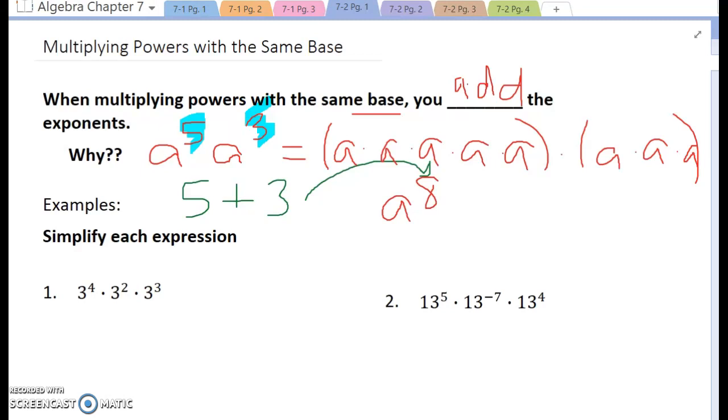So I see that I've got 3 as my base, so I know 3 is the base, and it's 4 plus 2 plus 3. So 4 plus 2 is 6, plus 3 is 9. So my answer would be 3 to the 9th power. And at this stage, that's enough, unless they ask us to actually calculate 3 to the 9th power, which is 3 times itself 9 times. We're good with that.